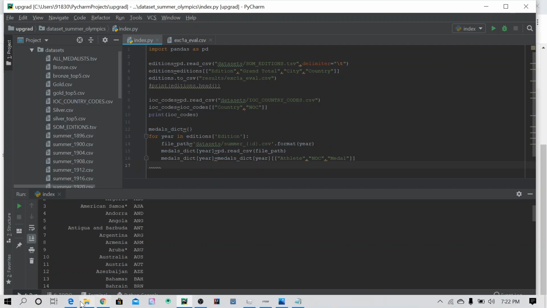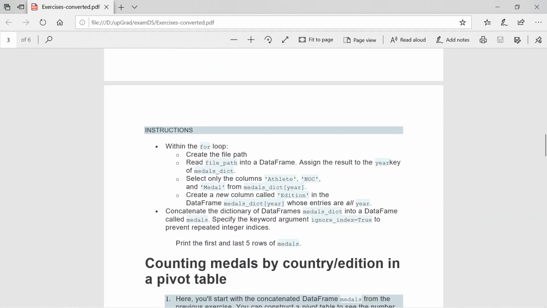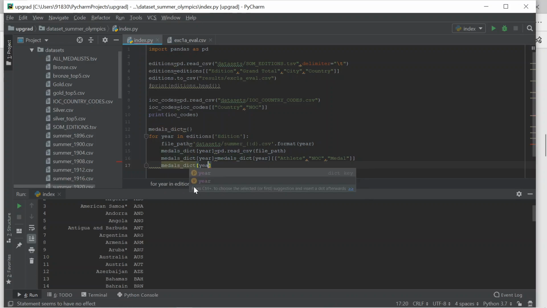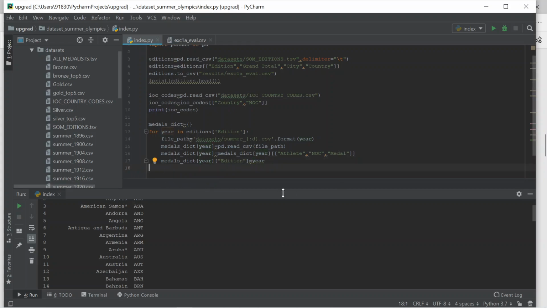After that, they ask me to create a new column called edition in the data frame in the medals dictionary for each year, whose entries are all our years. So basically they want me to store the year value in edition, and this is created in the medal dictionary. Medal is a dictionary of year, so I need to create one new column called edition equals to year. Perfect, so our dictionary is completed.